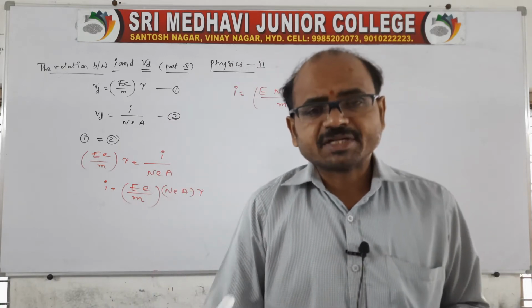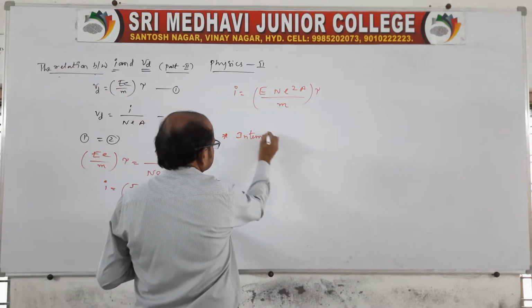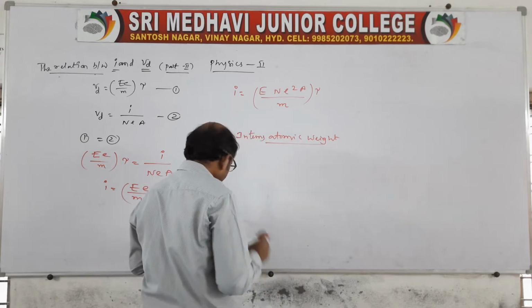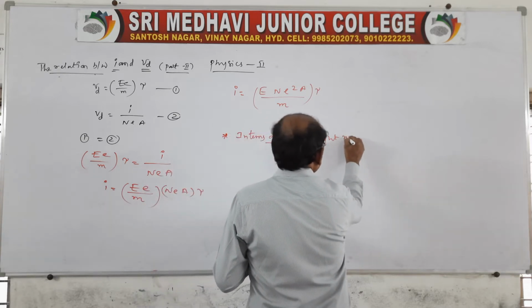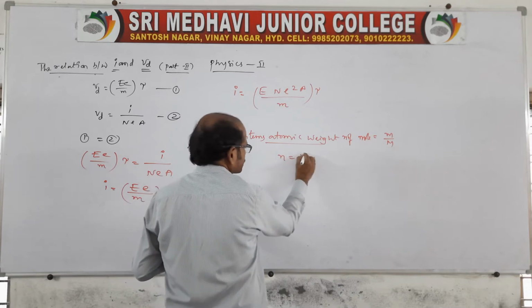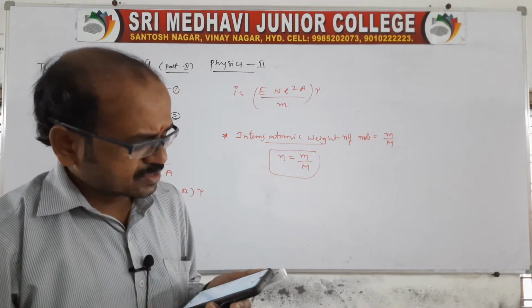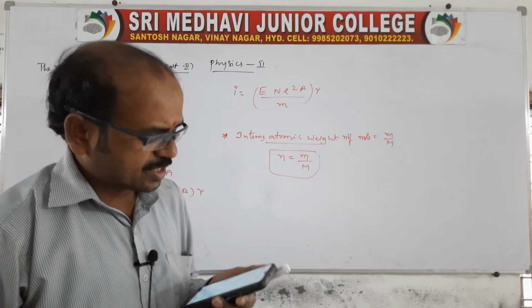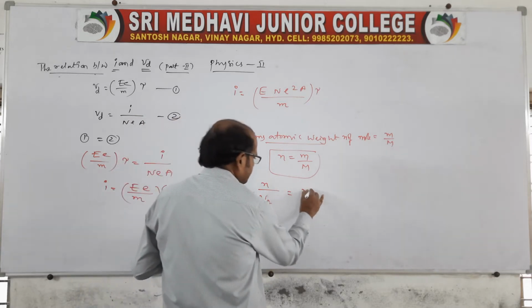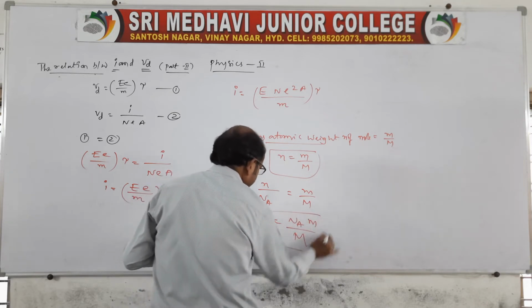In terms of atomic weight, the number of moles is small n equal to small m by capital M. In the first year we had small n by capital N A, where N A is the Avogadro number, into small m by capital M. So n is equal to N A small m by capital M. This is all there in the first year.